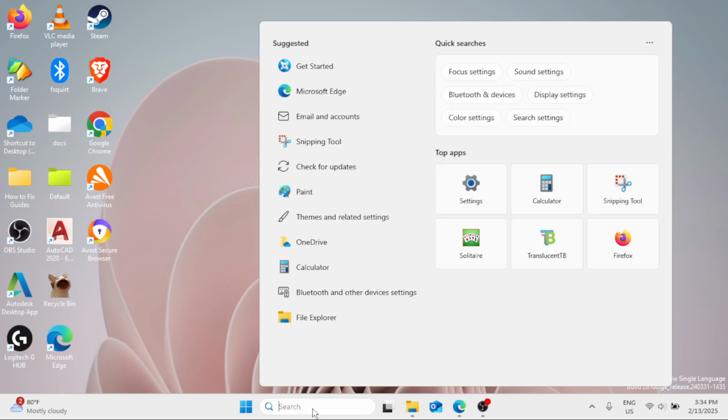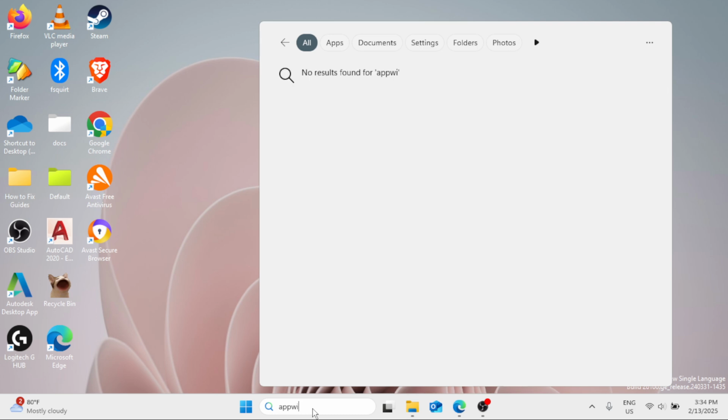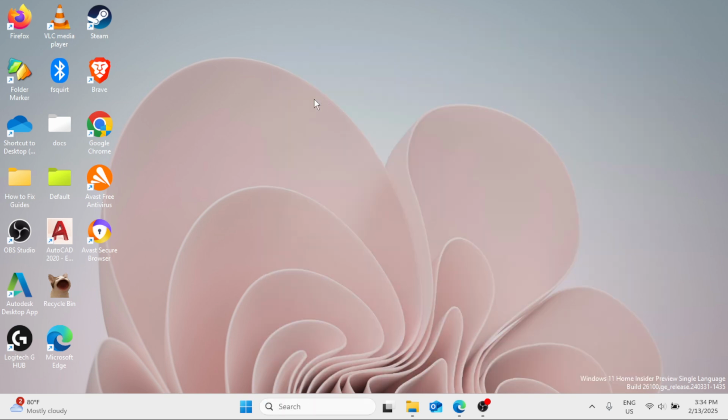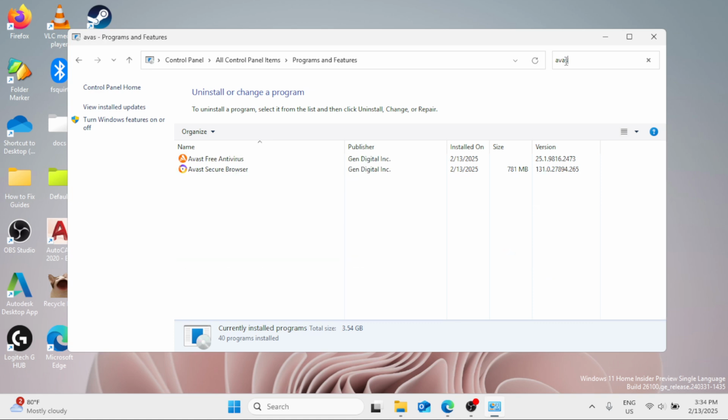In the Windows search bar, type appwiz.cpl. It's appwiz.cpl. Click on it. These are all the programs on my Windows. Now we need to look for Avast, so simply search for it in the search bar, Avast. Then you'll find the Avast Free Antivirus and the Avast Secure Browser. We are going to uninstall these two applications.